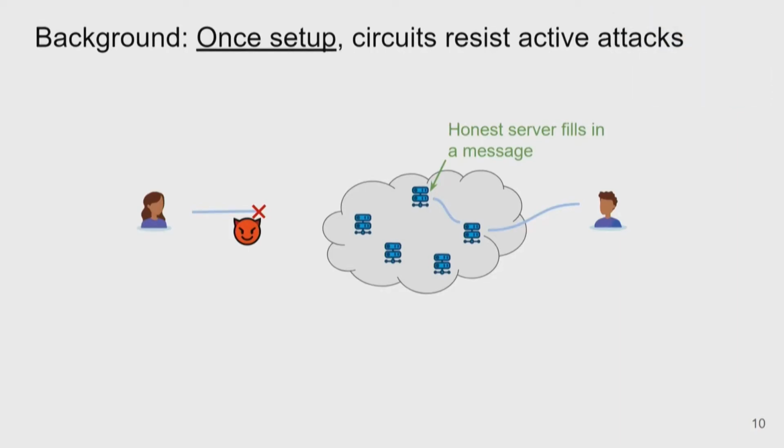If the adversary drops Alice's message, the first honest server on the path is able to fill in a message, and on the recipient side, things will look the same. The key here is the setup. And in previous work, this setup was interactive between the two participants, between Alice and Bob. They both needed to be online for this setup phase.